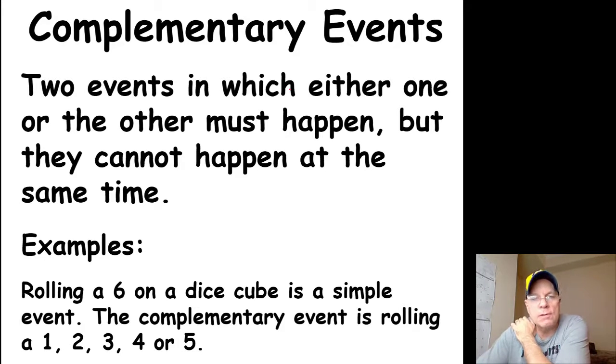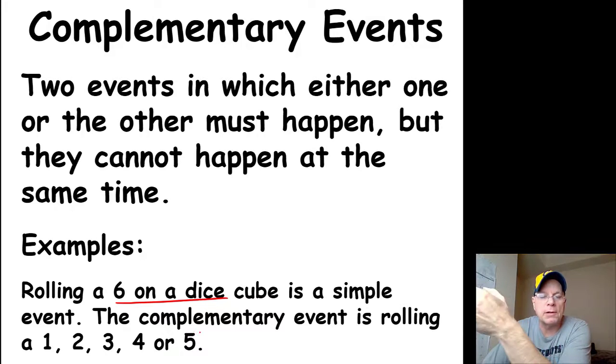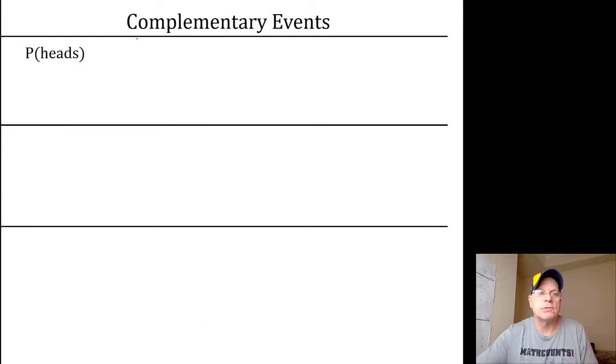Complementary events are 2 events in which one or the other must happen, but they cannot happen at the same time. So if rolling a 6 on a dice cube is my simple event, the complementary event would be all of the other things that could happen. If I don't roll a 6, what else could happen? I could roll a 1, 2, 3, 4, or 5. Those are complementary events.